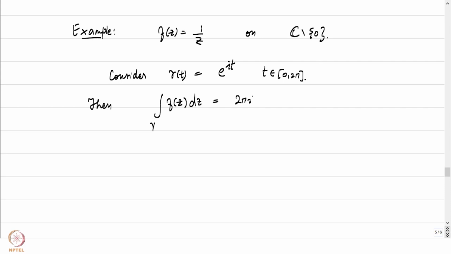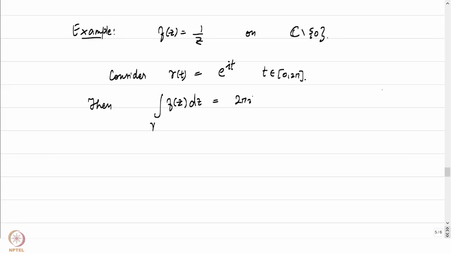Cauchy's theorem would demand that such a curve not be null homotopic, because if gamma was null homotopic, if it was homotoped to a point, then Cauchy's theorem would have forced this to be 0. So gamma is not a curve which can be homotoped to a point.